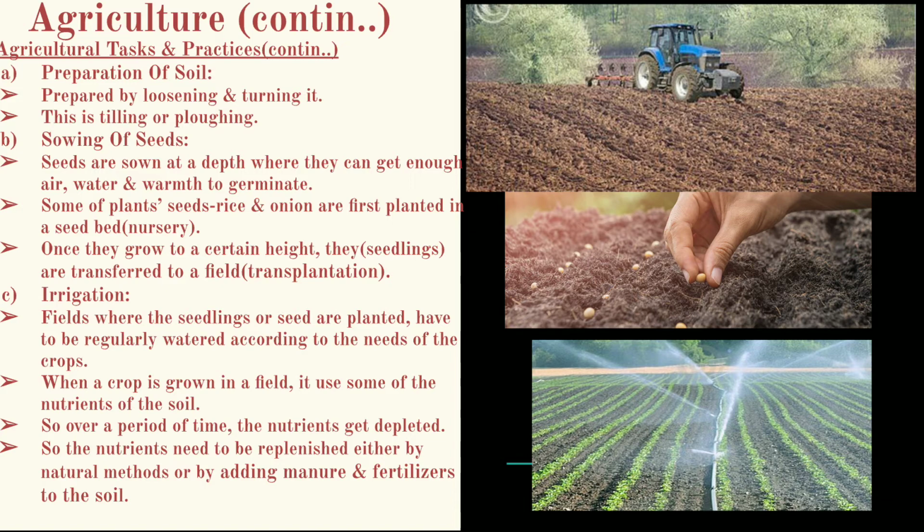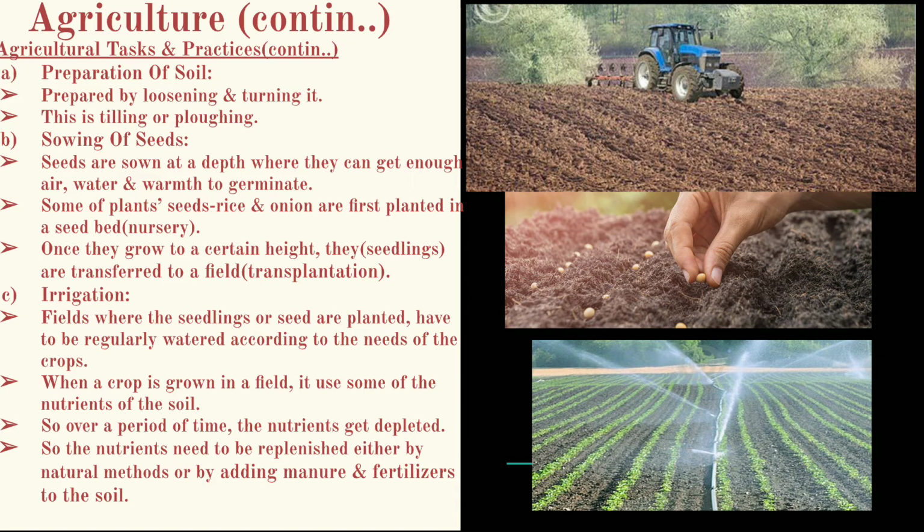In primitive methods, farmers used to plow by hand. But now many modern methods have started for plowing, and some machines have started for tilling and plowing.